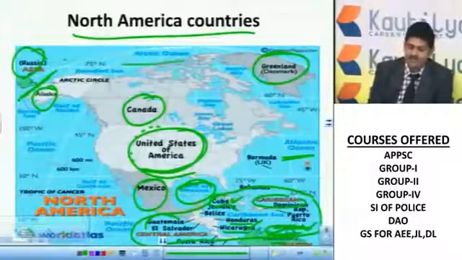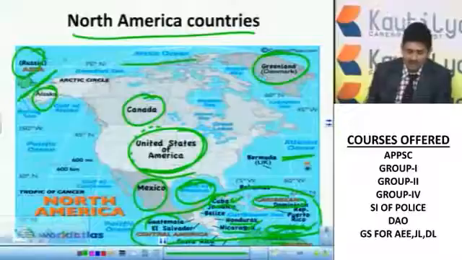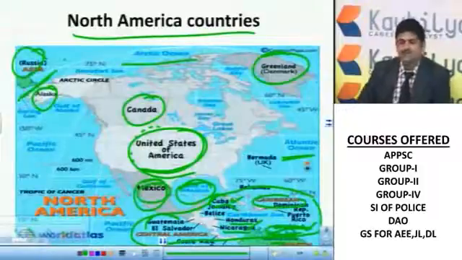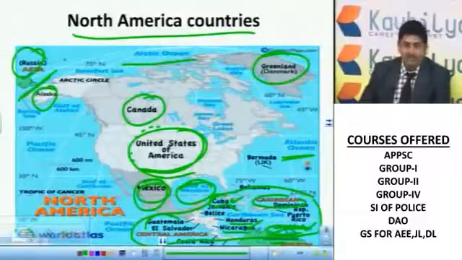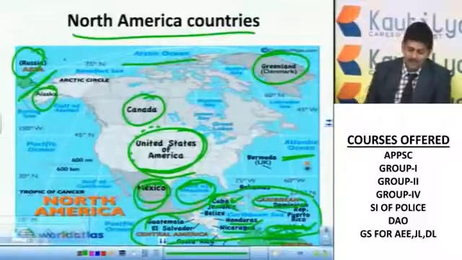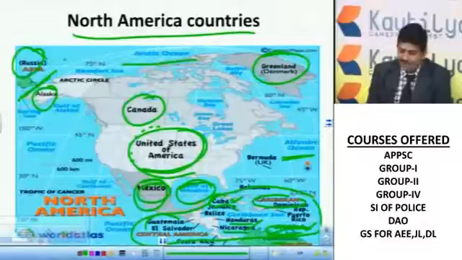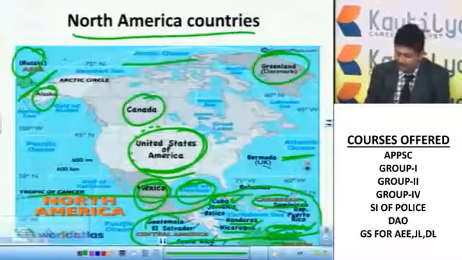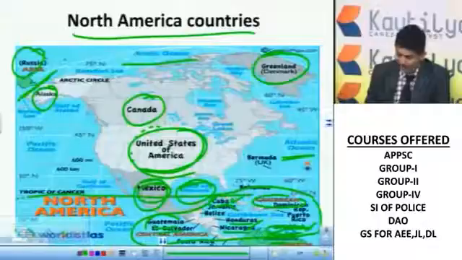So you can see here the Arctic Ocean. The Tropic of Cancer passes through Mexico. They may ask you this question: through which of the following North American countries does the Tropic of Cancer pass? If you remember properly, the same Tropic of Cancer divides India into 2. That means the line also passes through Mexico. Right? Next, Guatemala, El Salvador. All these are Central American countries.